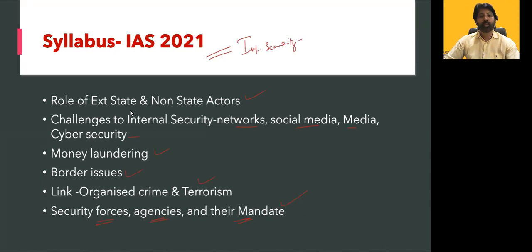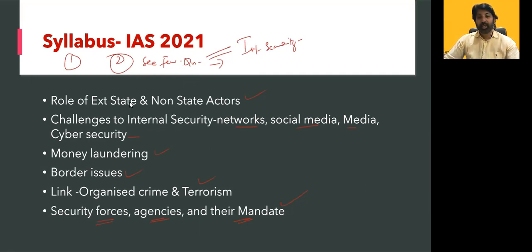Normally I advise the students, before starting any subject, when you start preparation, the first step is go through the syllabus. The second step is see a few previous year questions, how the questions have come. You need to go through that so that you get an idea how you can link that particular subject and the question, and what exactly UPSC or KPSC are expecting as an answer from you. So that's very important. Please go through the syllabus once again.